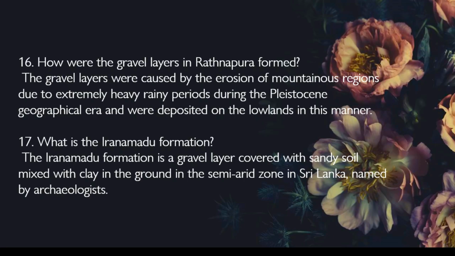What is the Irinamadu Formation? The Irinamadu Formation is a gravel layer covered with sandy soil mixed with clay in the ground in the semi-arid zone in Sri Lanka, named by archaeologists.